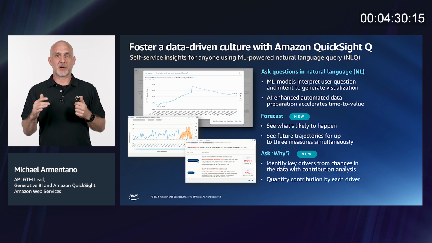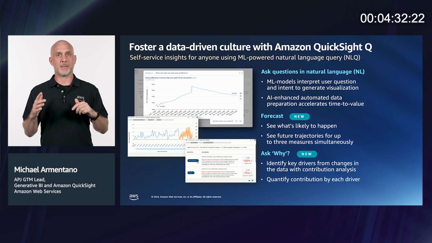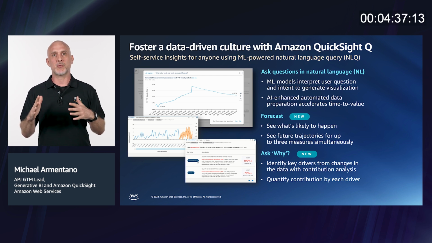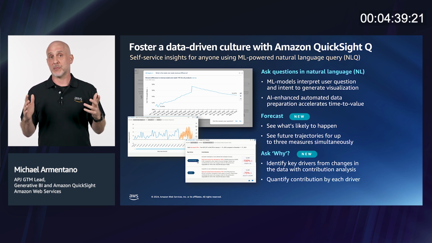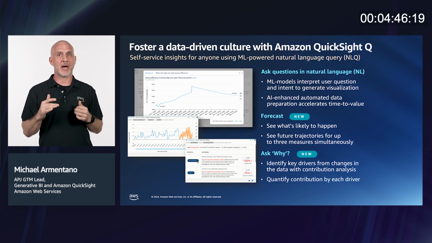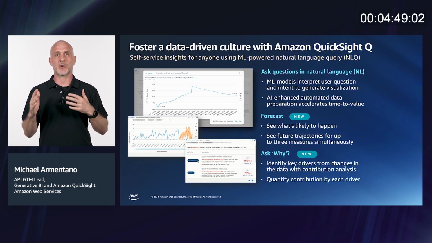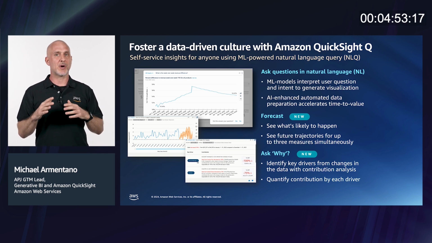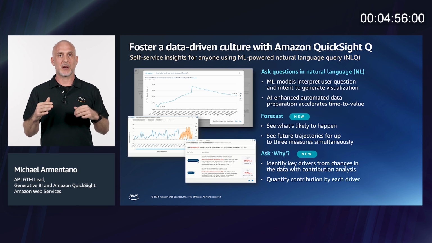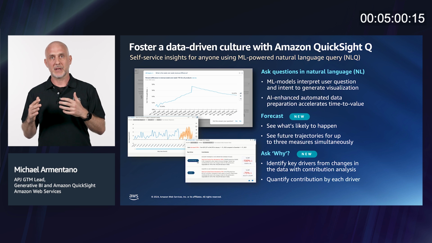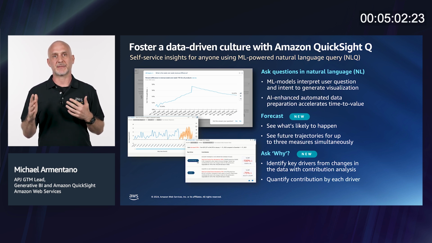As we've detailed in previous presentations at AWS Innovate, Amazon QuickSight Q pushes the boundary of BI with ML-powered natural language query, or NLQ. QuickSight's mission is to make it easy for end users to gain value from data quickly and with ease without having to go back to IT or tech teams for answers or questions. Q enables everyday users to ask questions of their data in plain language. QuickSight's ML models interpret those questions and intent and come back with visuals to answer the questions.